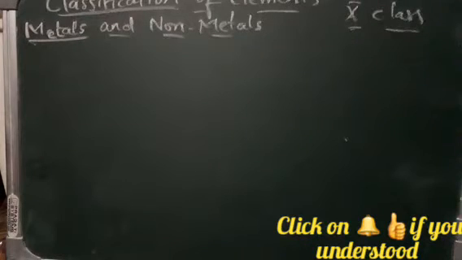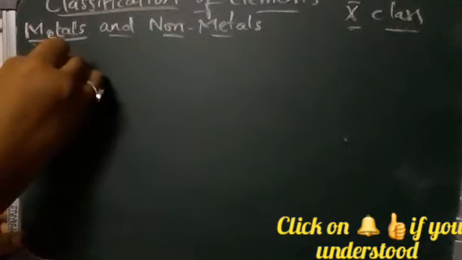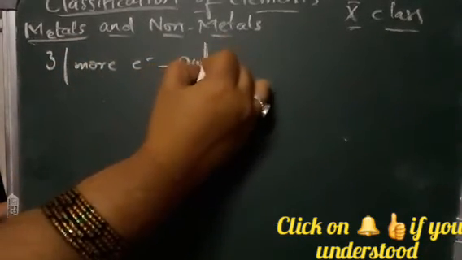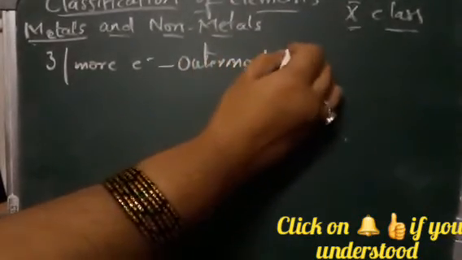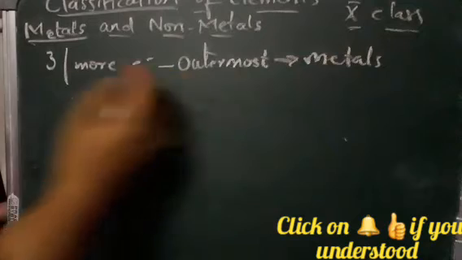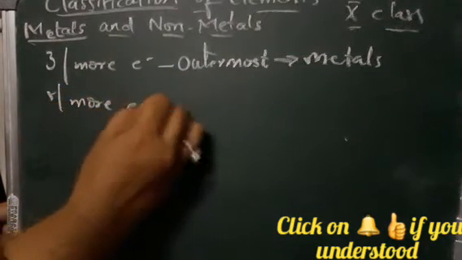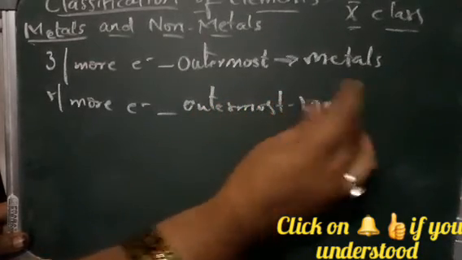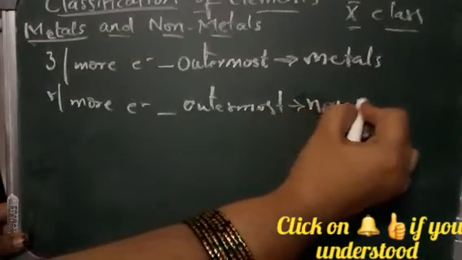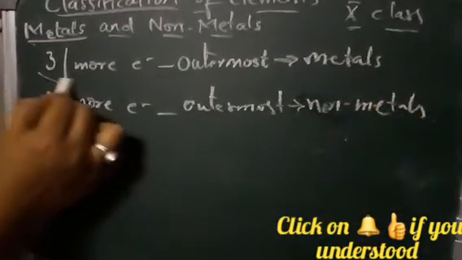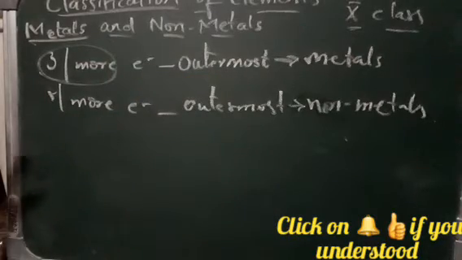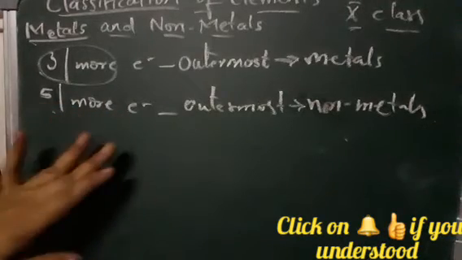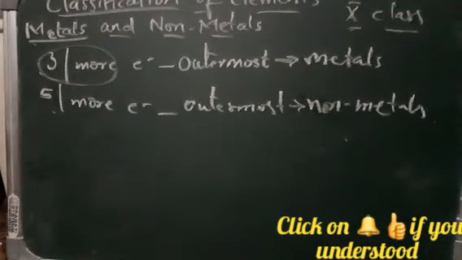So metals means, see, the elements which have 3 or fewer electrons in their outermost shell are considered as metals, and the elements which have 5 or more electrons in their outermost shell are considered to be non-metals. So the elements which have 3 or fewer electrons in their outermost shell are considered as metals, and the elements which have more than 5 electrons in their outermost shell are called non-metals.